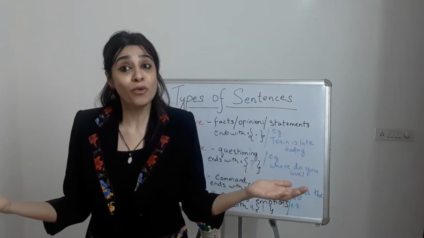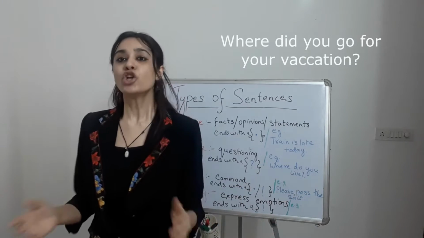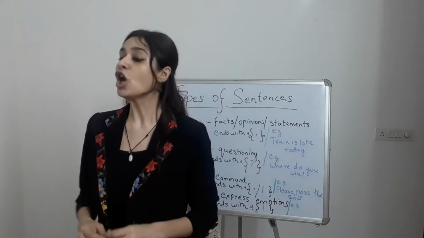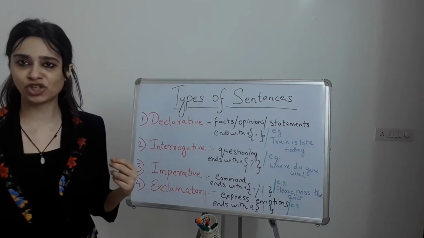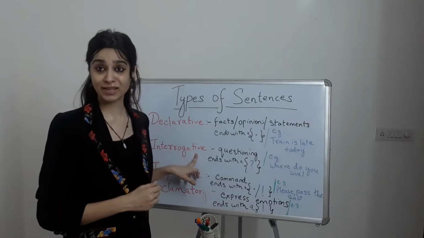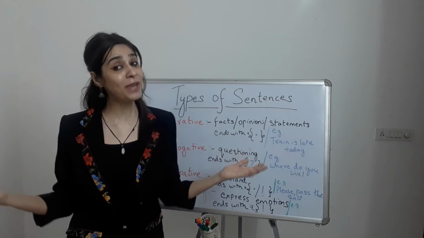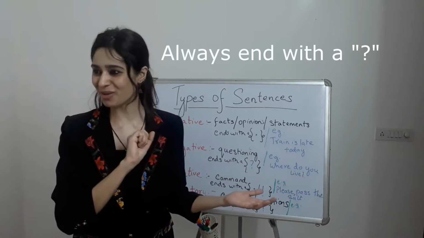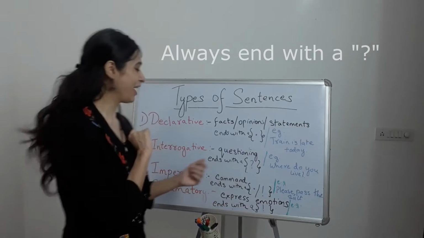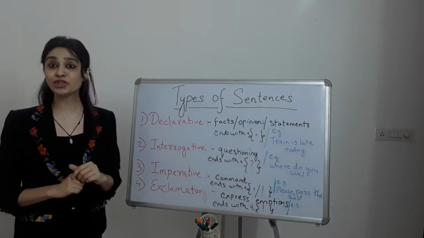Or where did you go for your vacation? As they depict a question, they end with a question mark. Great. Let's move on to the third one.